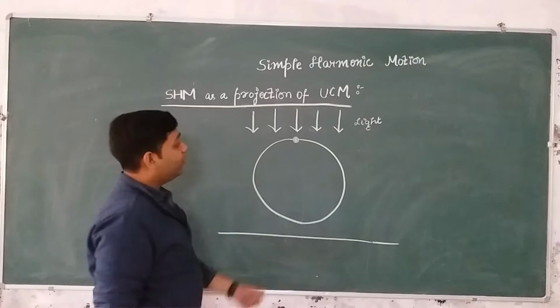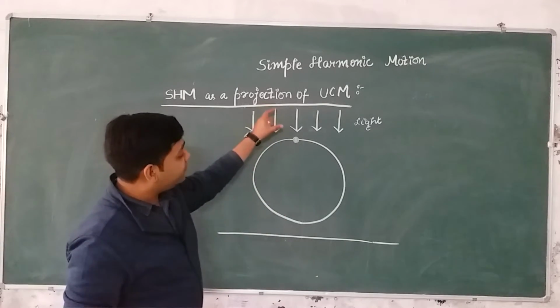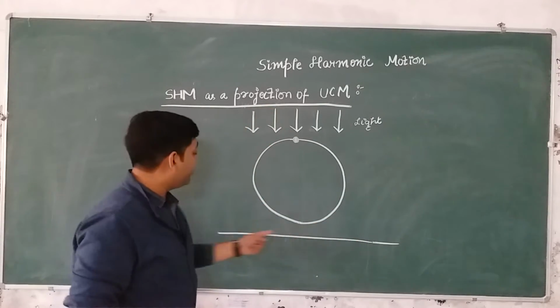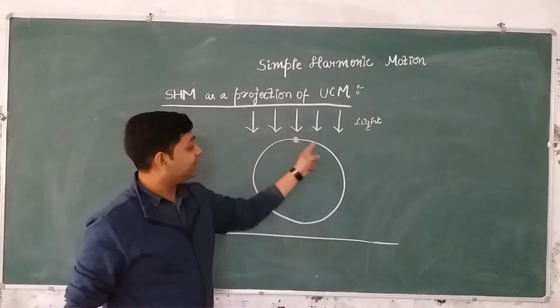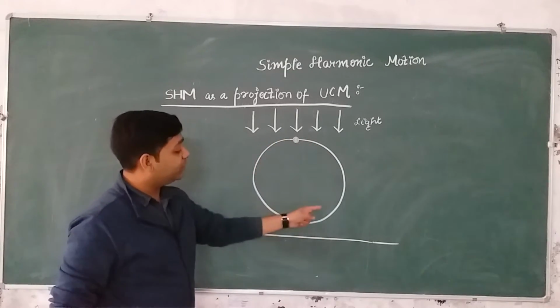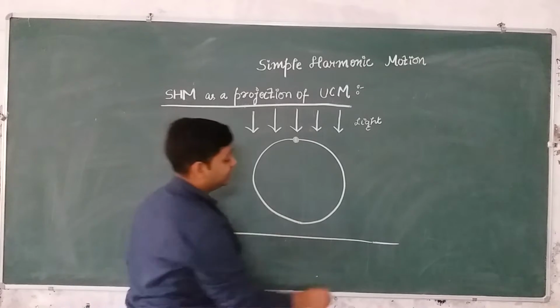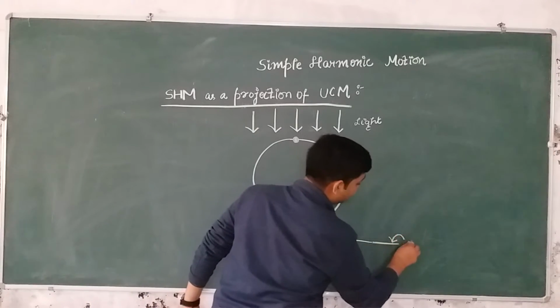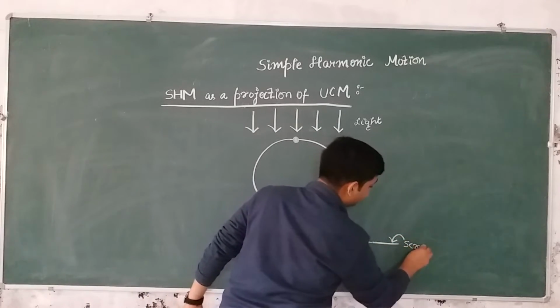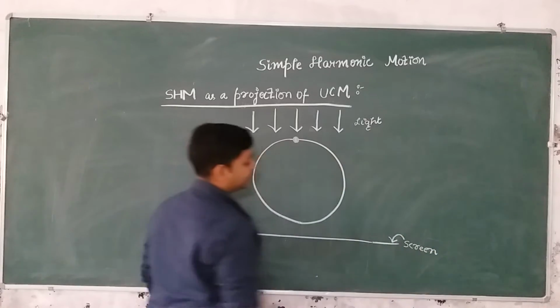Right? So now what will happen? Because of this light, there will be a projection of this particle executing uniform circular motion on this screen. So this is our horizontal screen, right? So this is the screen.